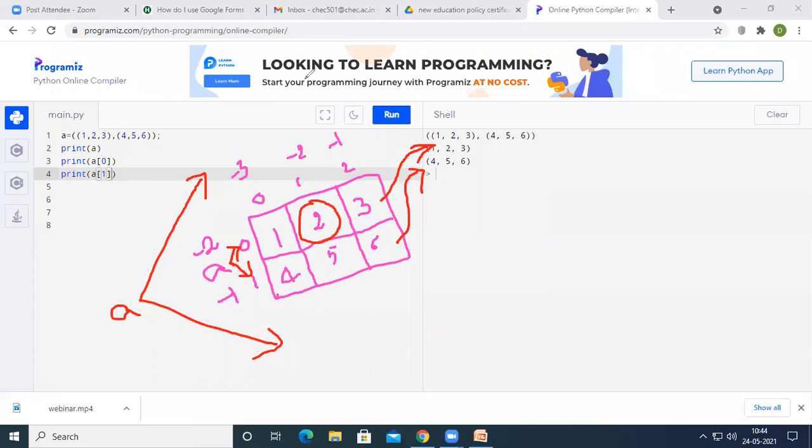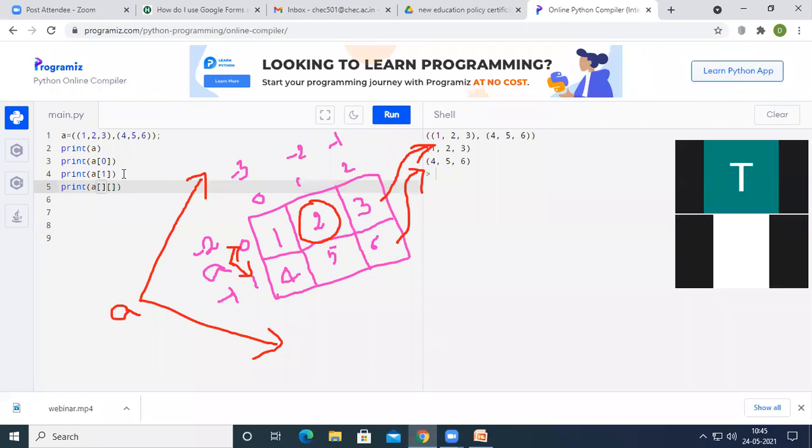So see here, if I want to print a single element inside the nested list, I need to give nested indexing A, within the braces. The 2 was situated at index 0 row and 1 column. So if I try to print, 2 has been printed on the output screen. At the same time, I can also do this by following the negative index. I can give -2 and -2, and if I run the code, 2 has been printed on the output screen, right?